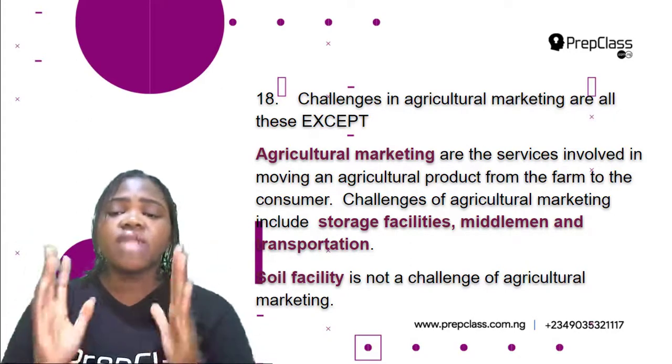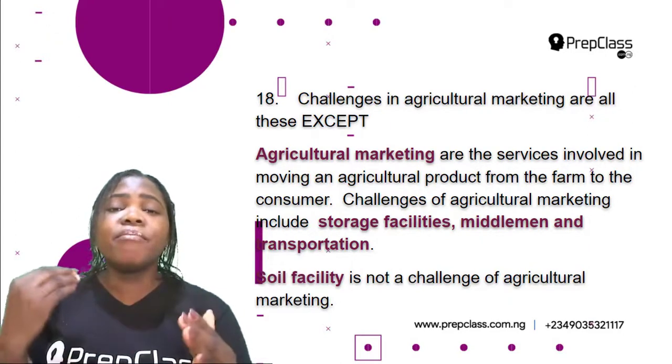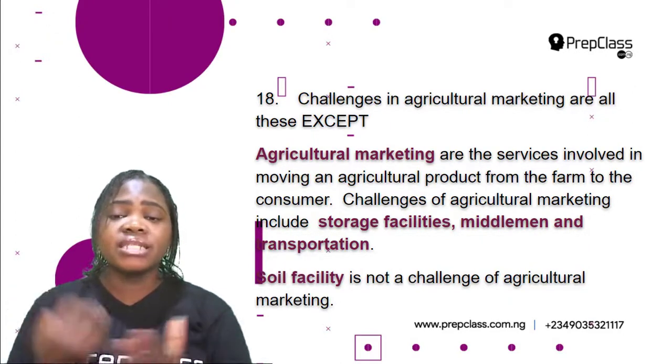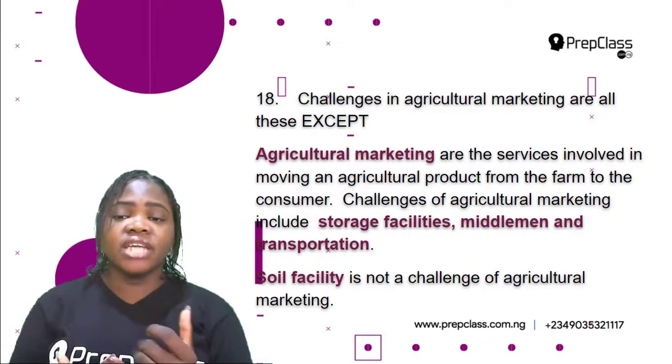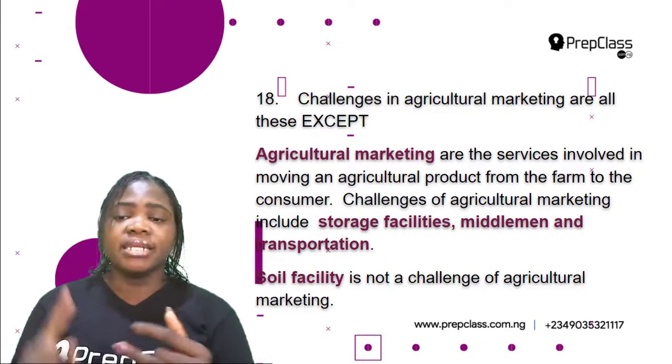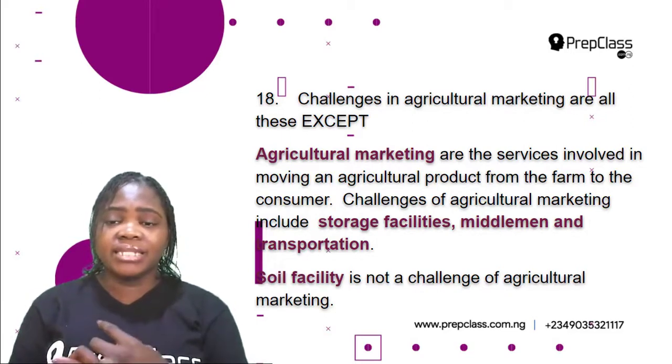So challenges of agricultural marketing include storage facilities. You need the best storage system to store these agricultural products so that they don't get spoiled. So it's a challenge of agricultural marketing. Middlemen is another challenge of agricultural marketing.